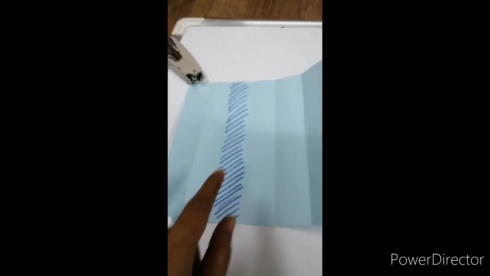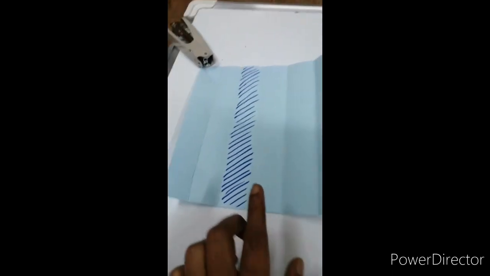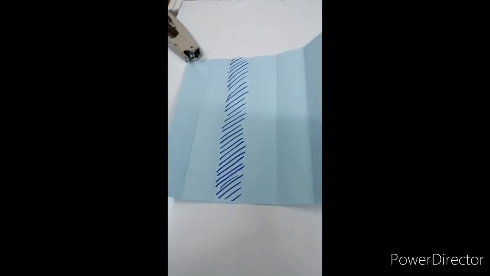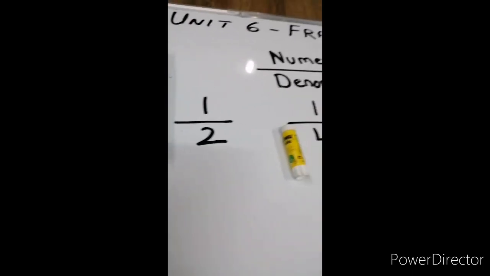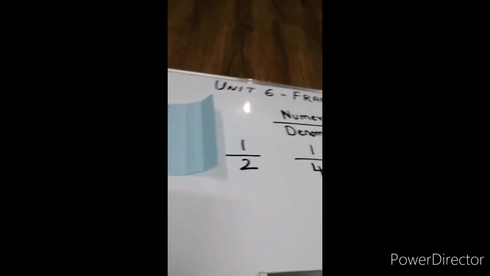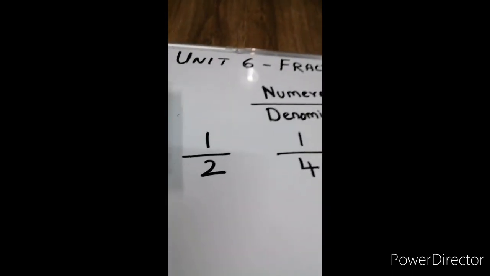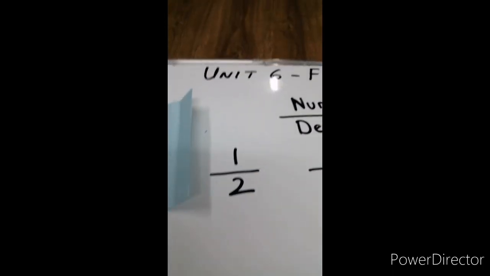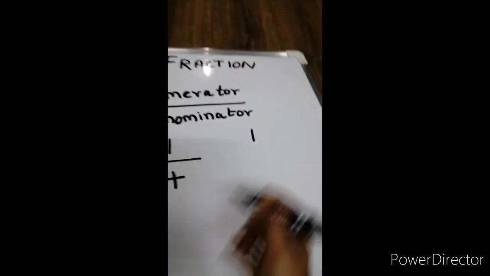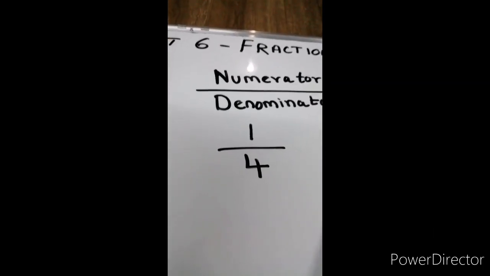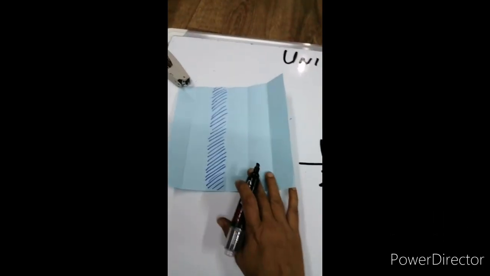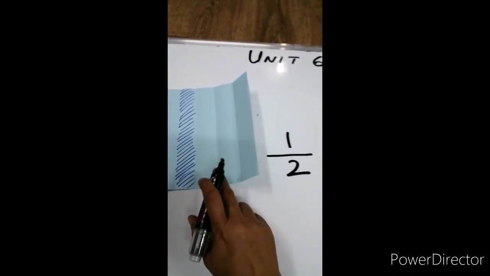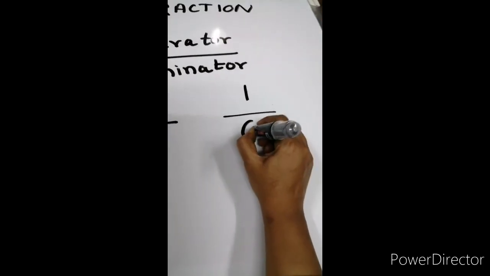I have shaded the third portion in these 6 equal parts. Now let us write the fraction for this shaded portion. So, by now you all know how we will write the fraction. It will be numerator by denominator. So, how many parts have we shaded in this? We have shaded just one part. So, 1 on the top and then by how many equal parts are there in this whole? 1, 2, 3, 4, 5 and 6. So we will write 6 in the denominator.